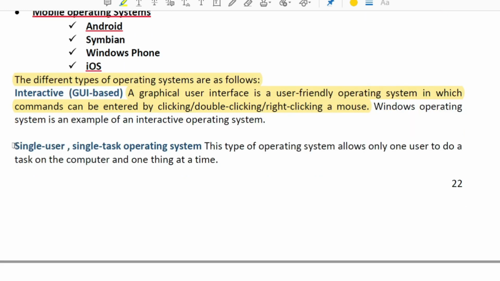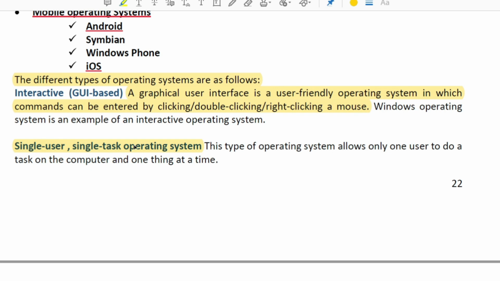The next topic is single user, single task operating system. Now, earlier we were using this kind of systems because currently what we are using, that system can operate multiple tasks at a time. Suppose we are listening to music, at that time we may type something, that means two tasks we are doing at the same time, and even the scanning process of our antivirus can go on, so that means three tasks are going at a time.